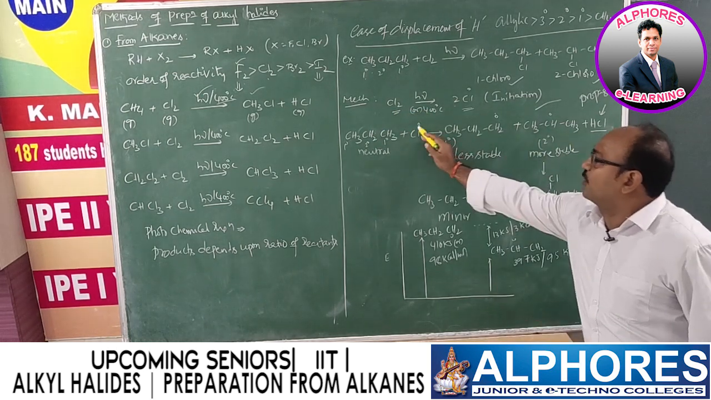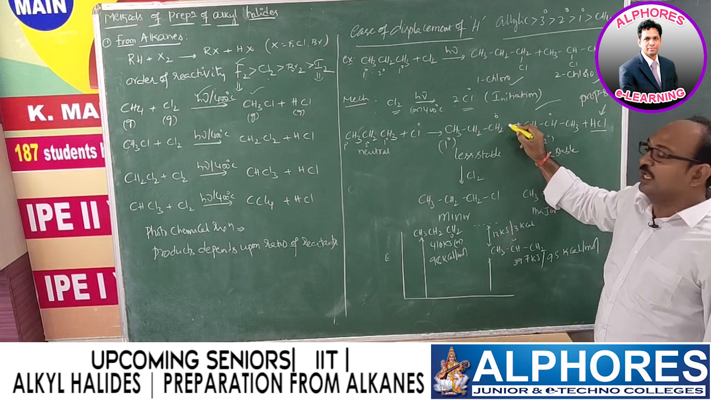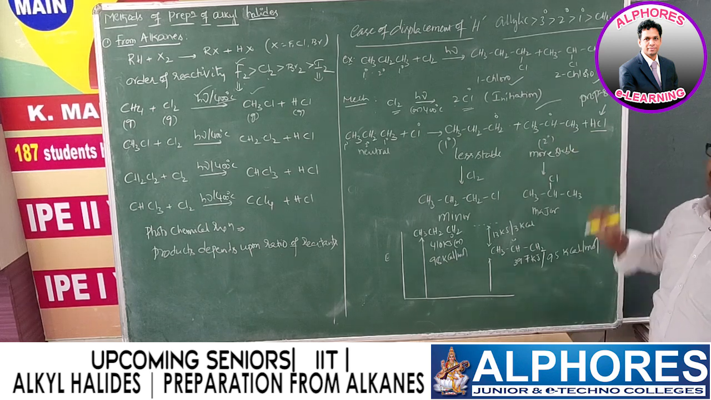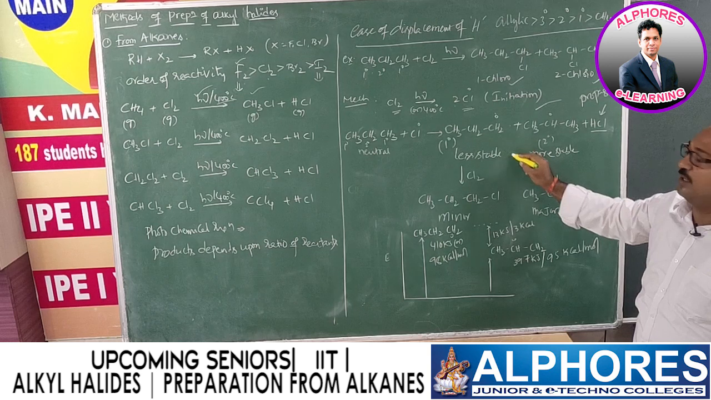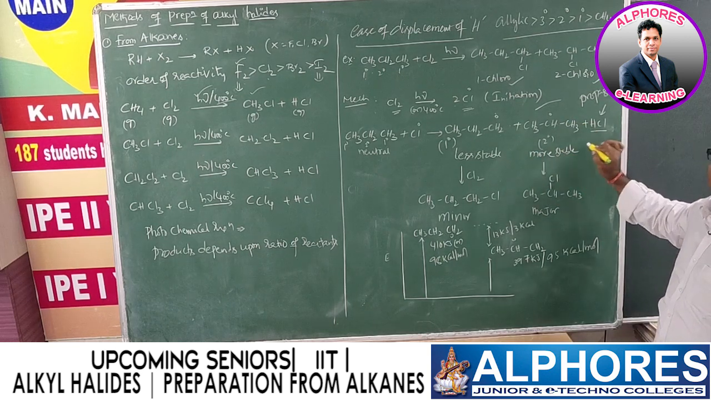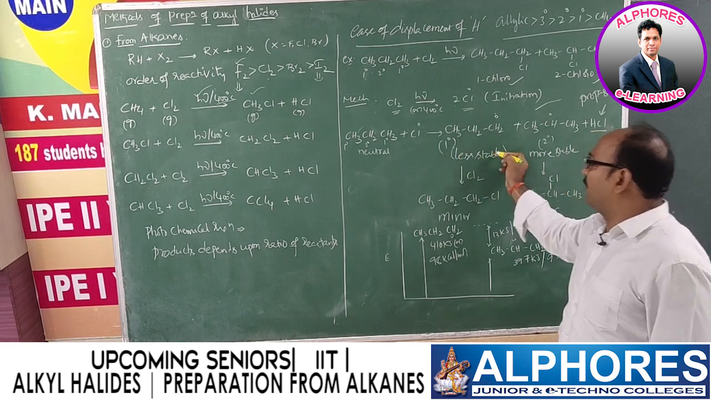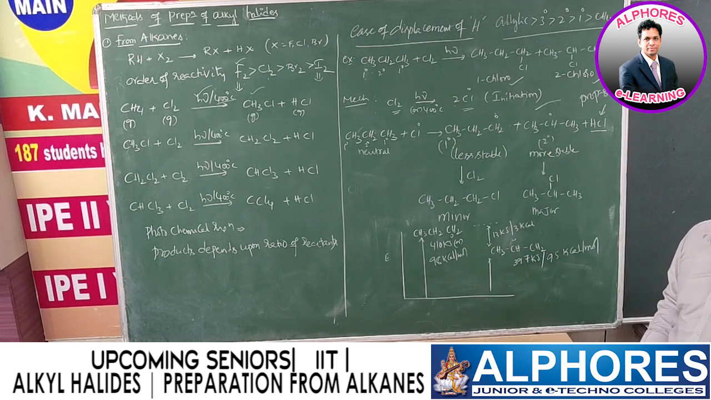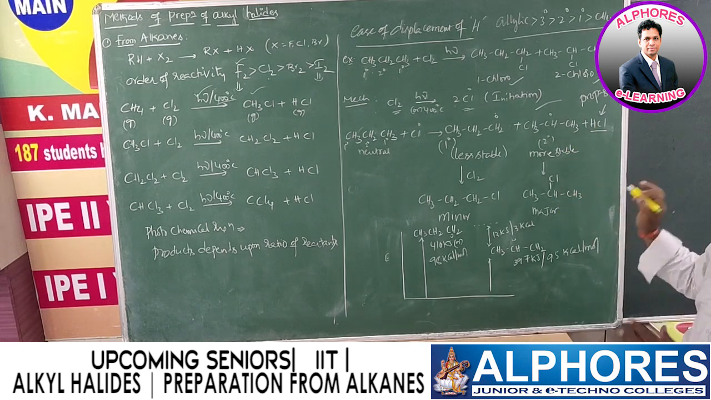If chlorine abstracts from primary carbon, we are going to get a primary radical. If the chlorine radical abstracts hydrogen from secondary carbon, then you are getting a secondary radical. So primary radical, obviously we know, is less stable, and secondary radical is more stable. From the less stable intermediate, the product we are going to get will be minor, and from the more stable intermediate, the product we get will be major.